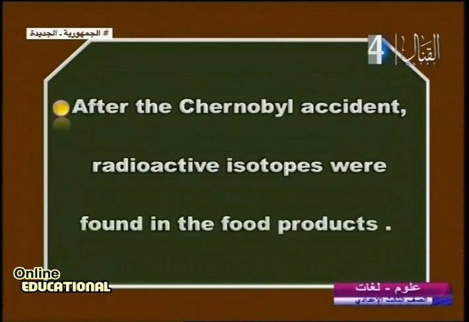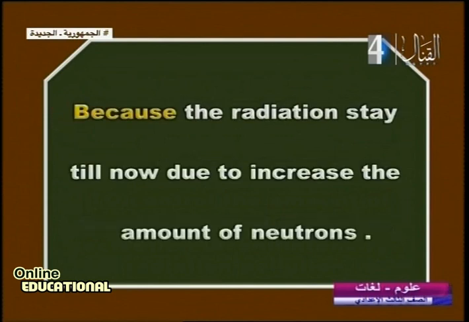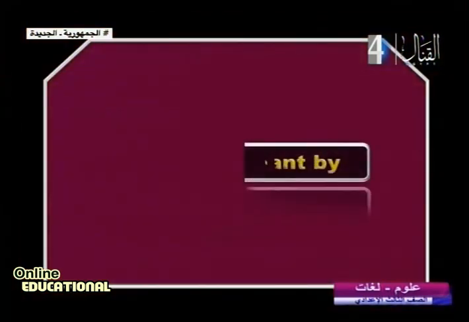After the Chernobyl accident, radioactive isotopes were found in food products. We said it is because of the radioactive state, due to the increasing amount of neutrons that travel to animals, humans, and plants. Another one.